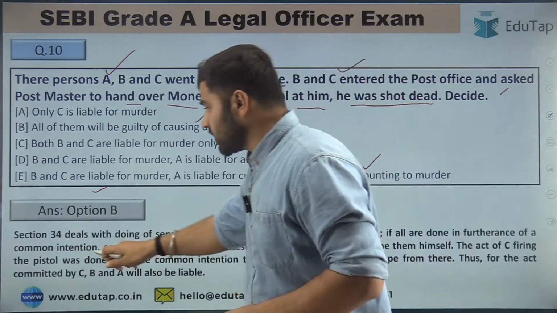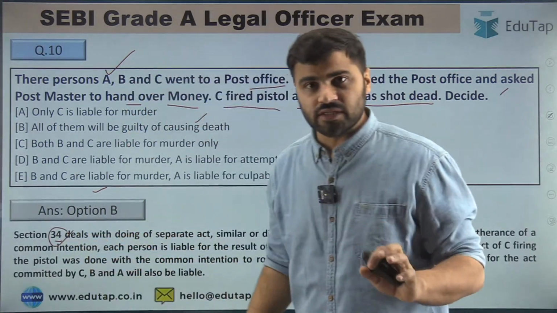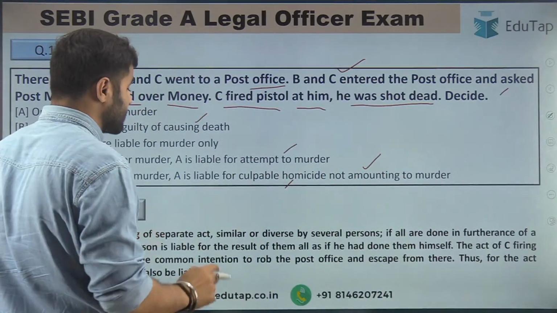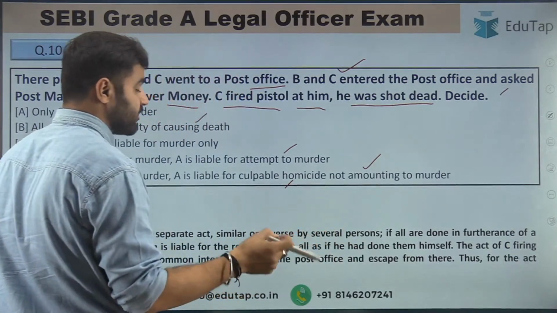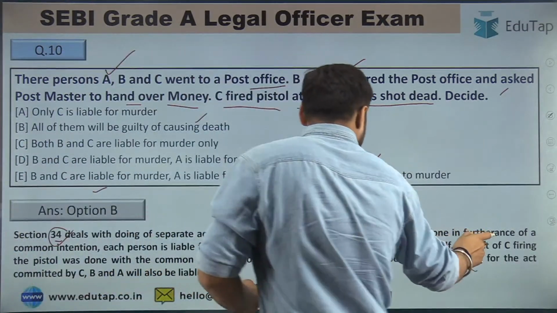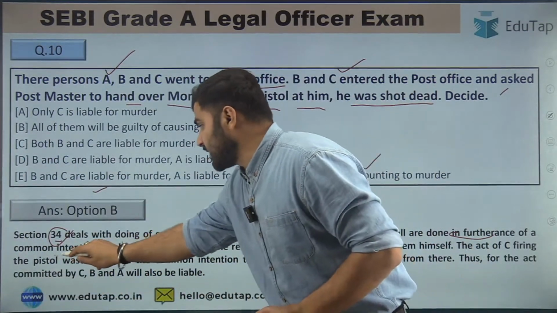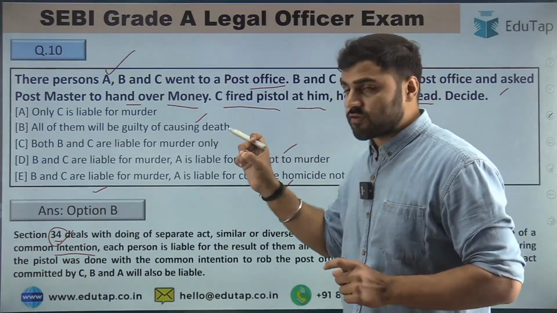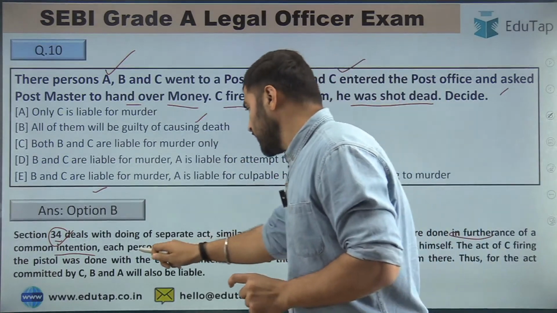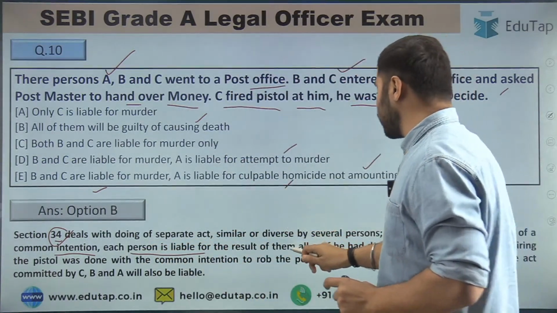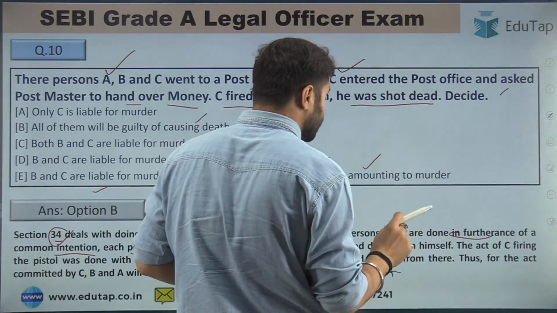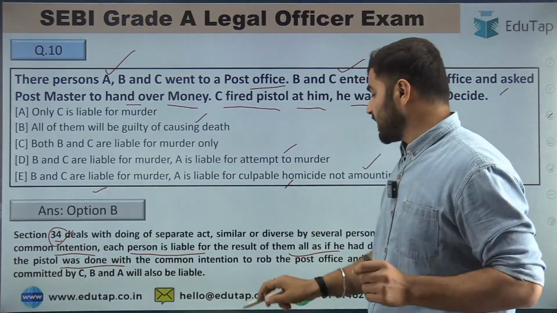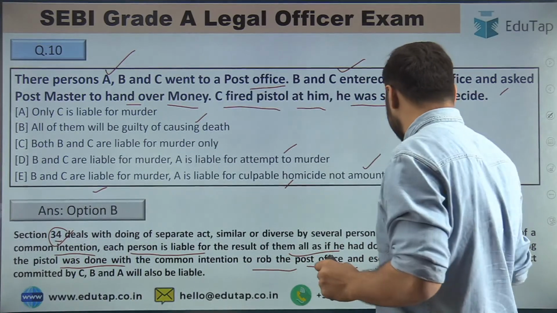For that you have to read section 34. Section 34 deals with doing of separate acts, similar or diverse, by several persons, if all are done in furtherance of common intention. In furtherance of common intention is the key phrase here, which is the essence of section 34. Each person is liable for the result of them all as if he had done them himself. So the act of C, firing the pistol, was done with the common intention to rob the post office and escape from there.